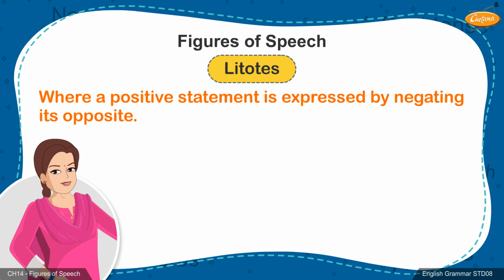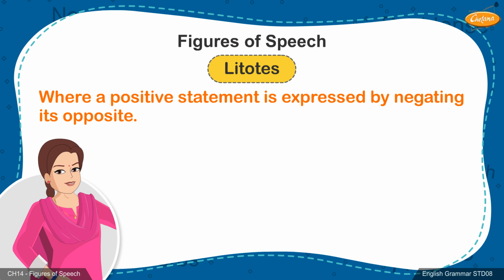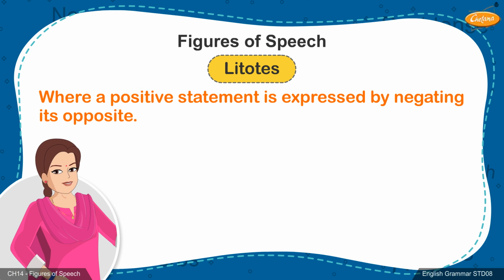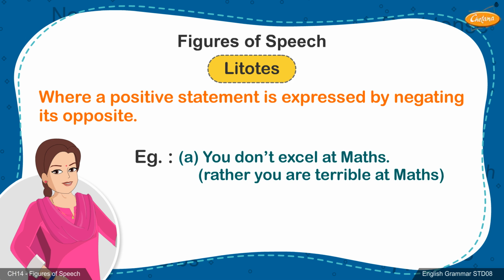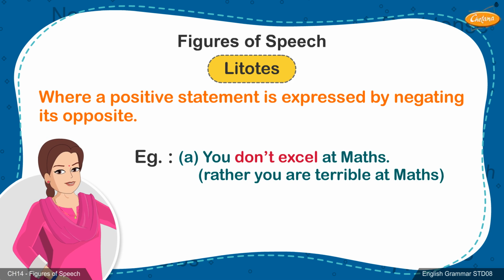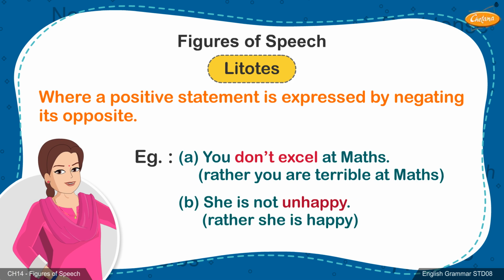21. Litotes. It is an understatement in which a positive statement is expressed by negating its opposite. Example: A. You don't excel at maths. Rather, you are terrible at maths. B. She is not unhappy. Rather, she is happy.